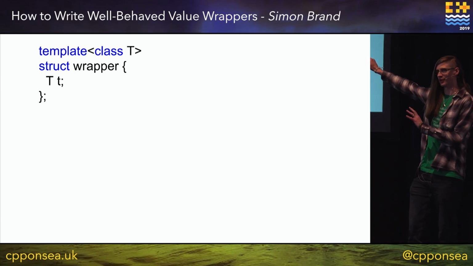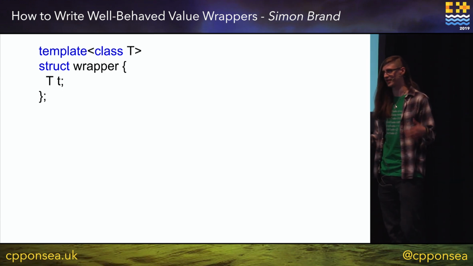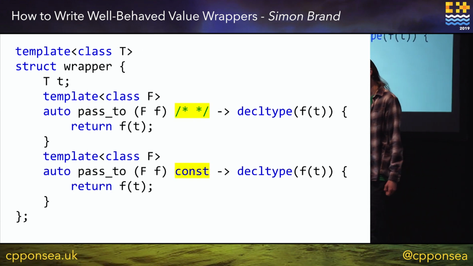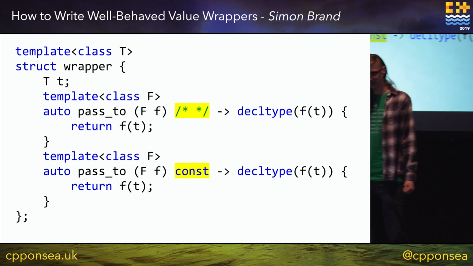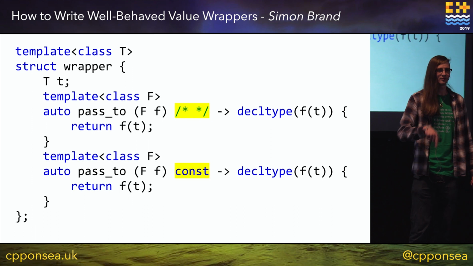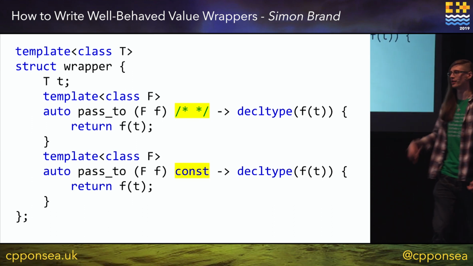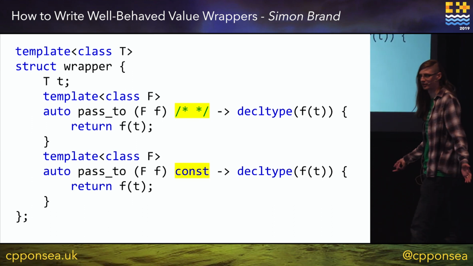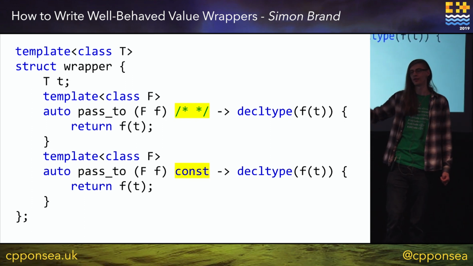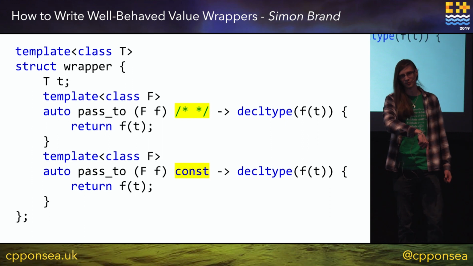So say we have our wrapper again, just a wrapper of T, starting off nice and easy. Now we have these 2 functions. They're called pass2, and they take something which is callable, like a function, a closure, a function object, whatever. And then it calls that function with our stored object.